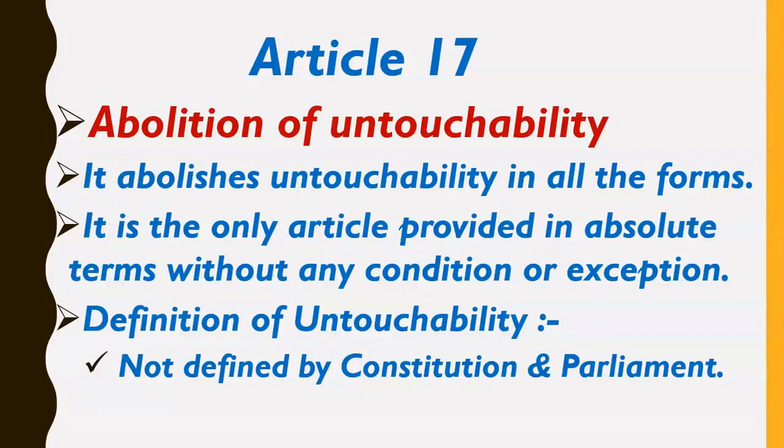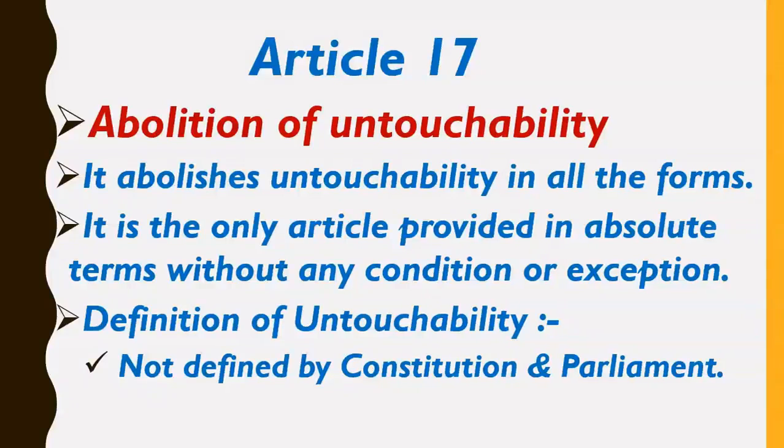But friends, Article 17 is the only fundamental right which is absolute in nature. Means there are no conditions and no exceptions of Article 17. Now what does it mean? It means that no person and even the government is allowed to practice untouchability under any circumstance.